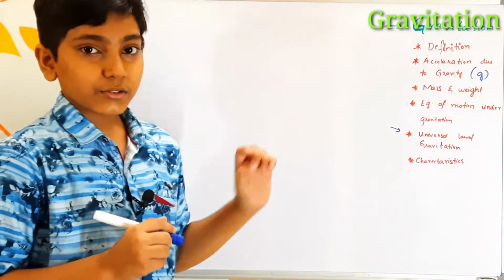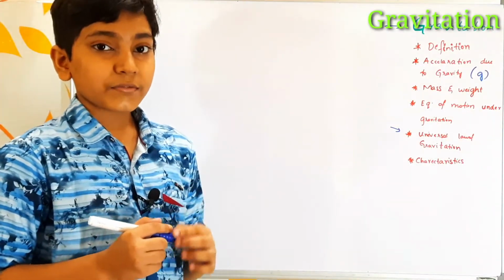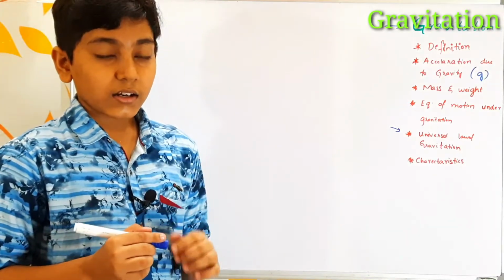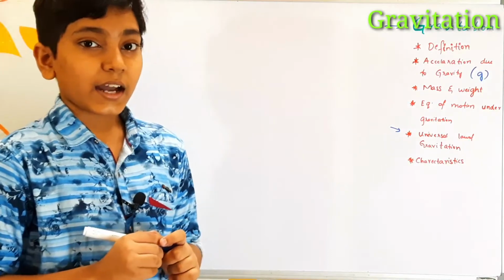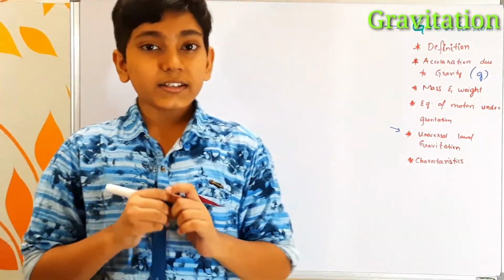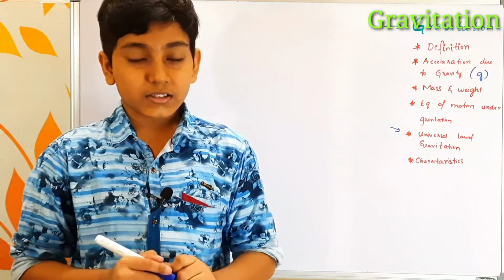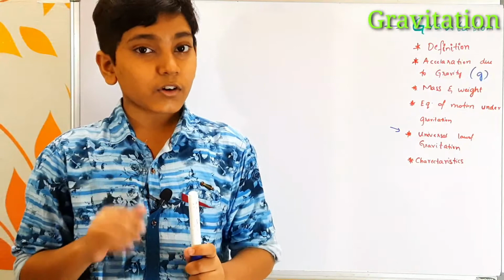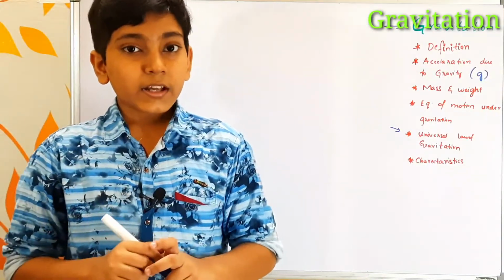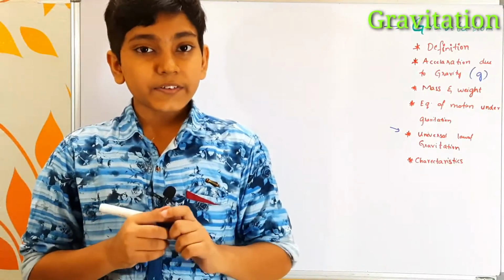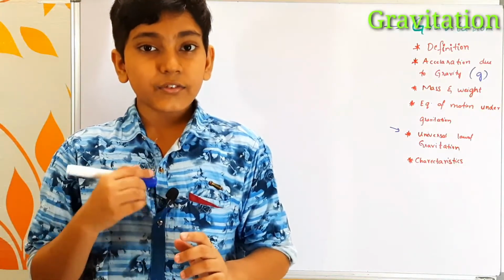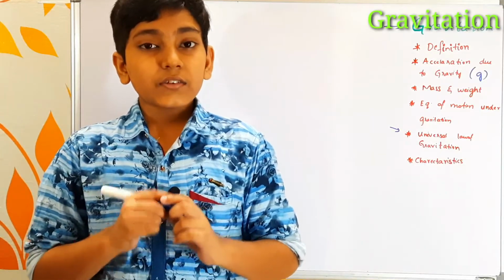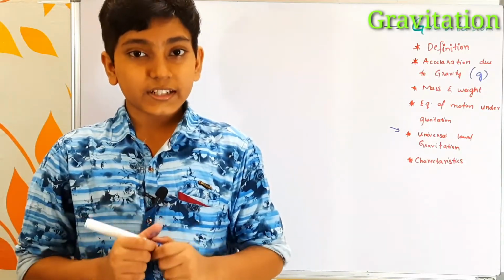Under this universal law of gravitation, two bodies with masses m1 and m2 respectively, separated by a distance of r, would have a gravitational force, and this force is directly proportional to the product of the masses. That means if the product of the masses increases, then the gravitational force also increases at the same rate. If the distance between the two bodies decreases, then the force increases; if it increases, then the force decreases. He has given it as force is inversely proportional to the distance square.